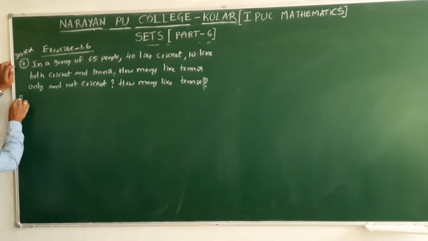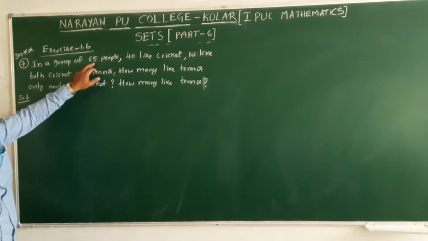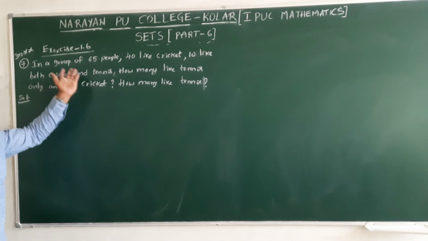Coming to the solution. General notation here. 40 like cricket, 10 like both cricket and tennis. Only that is the given data. Here 65 people is a part of A union B. So like means they can like either cricket or tennis.